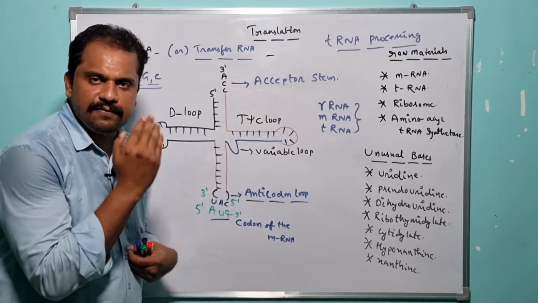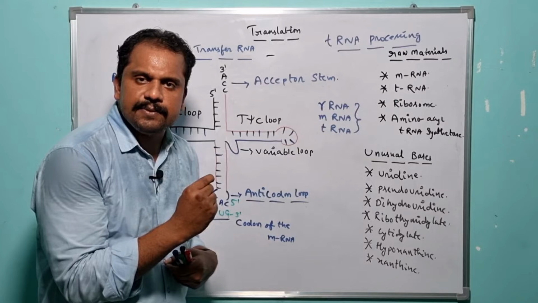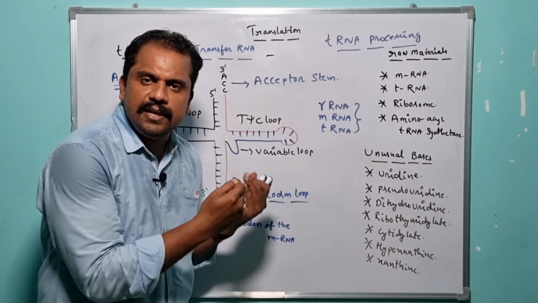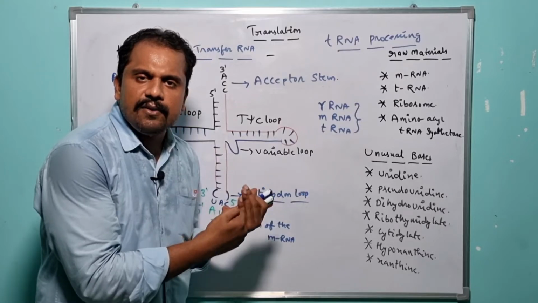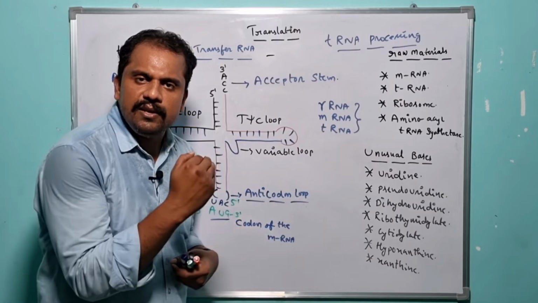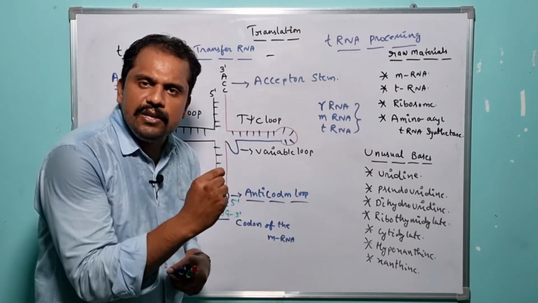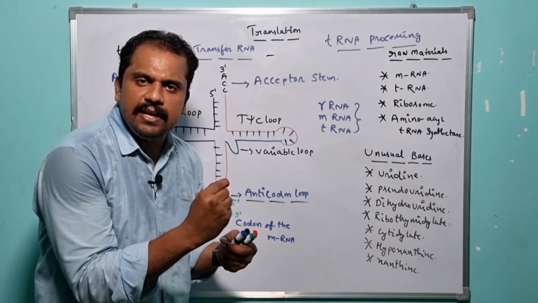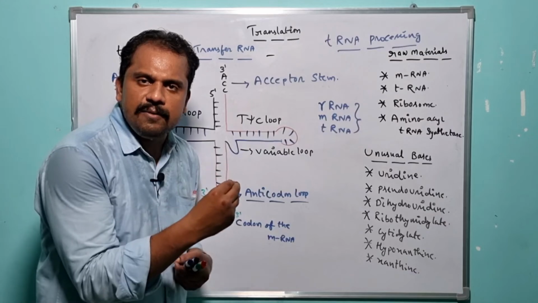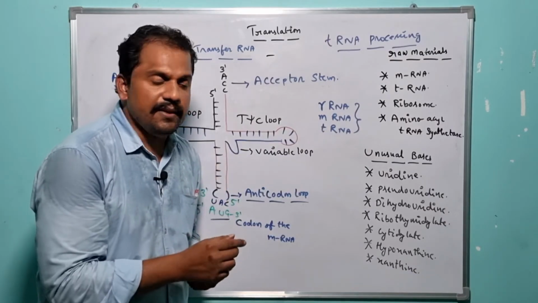So after the successful synthesis of the tRNA during transcription by taking advantage of RNA polymerase 3, the tRNA undergoes tRNA processing. During this event, some of the usual bases present in the tRNA are modified into unusual bases. So here the unusual bases get recruited to the tRNA structure during the tRNA processing event.